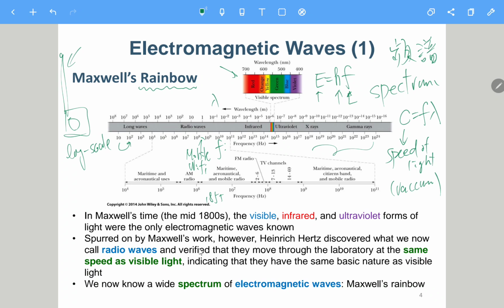Okay, so until almost the end of the 19th century or the beginning of the 20th century, Hertz discovered the radio wave.